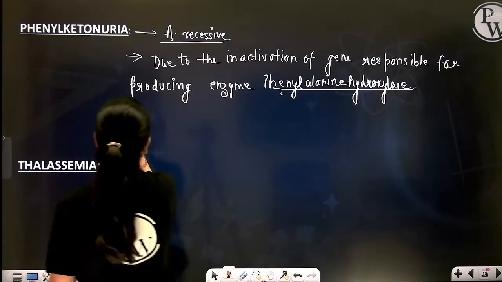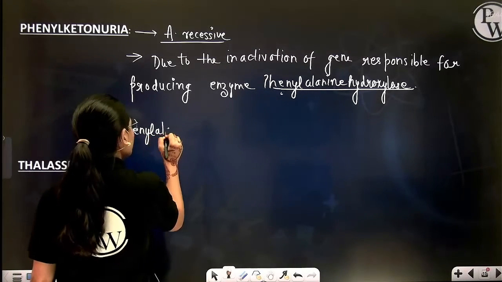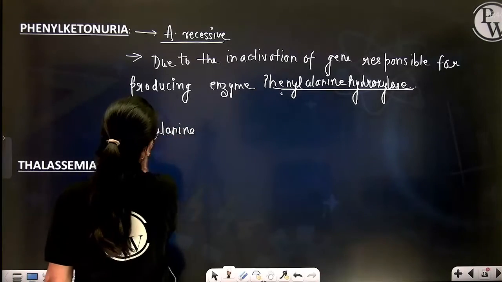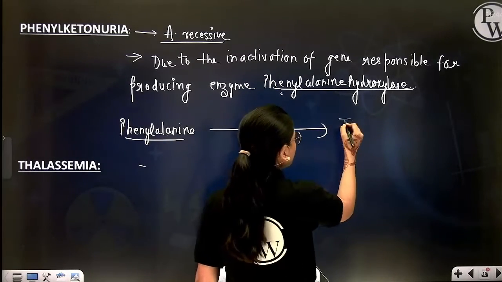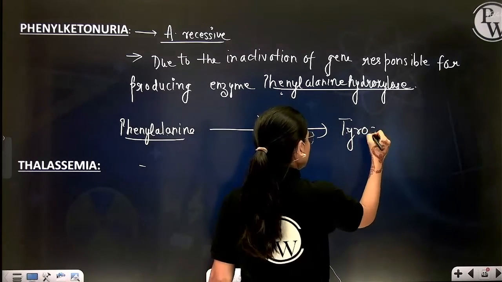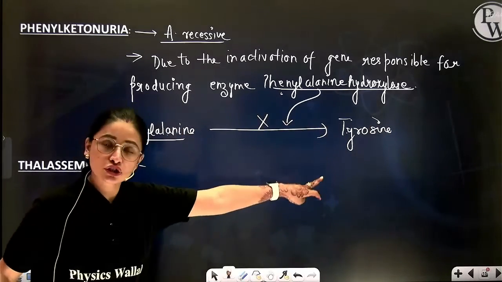So what will happen? As a result, phenylalanine will not be able to convert into tyrosine. So conversion will stop.